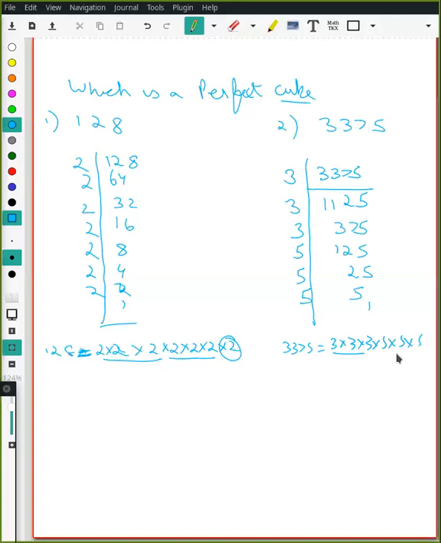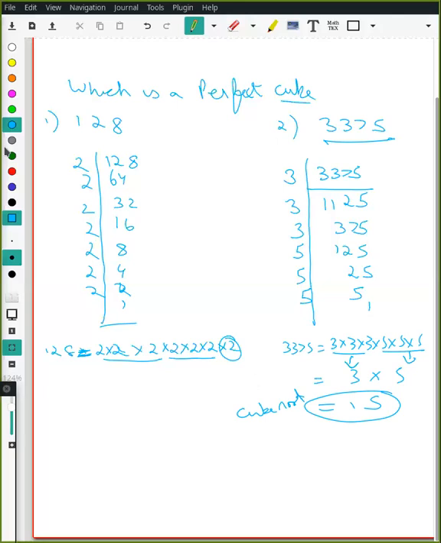Now we group them in triplets. We see that the triplets are done, so they cut the factors. And what will be the factor? 3 into 5, which is 15. So the cube root of 3375 will be 15. We take one factor from each of the triplets. Similar to what we did in square roots, we took one factor each from the pairs. Here, in the case of cube root, we will take one factor from each of the triplets. Right?